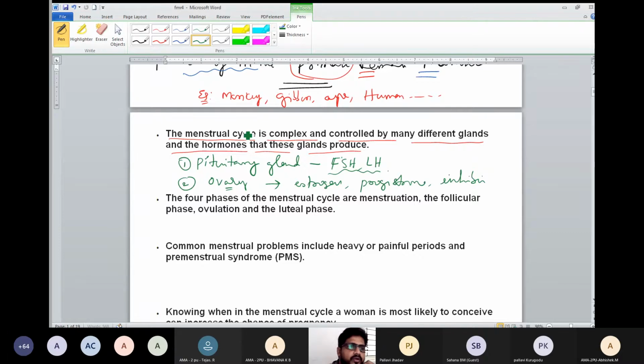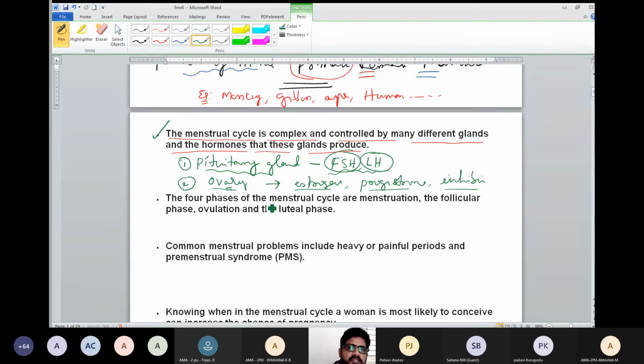from the ovary. So question comes, what are the hormones that control menstrual cycle from pituitary gland? Means answer will be FSH and LH. Question comes, what are the ovarian hormones that control menstrual cycle? Means estrogen, progesterone, inhibin. So this is how the first one is planned.